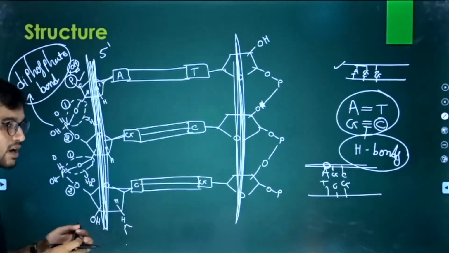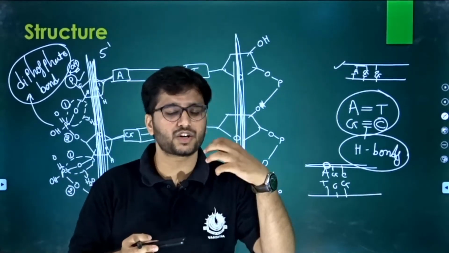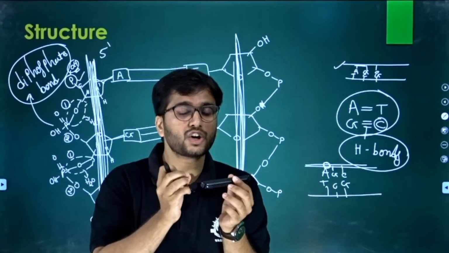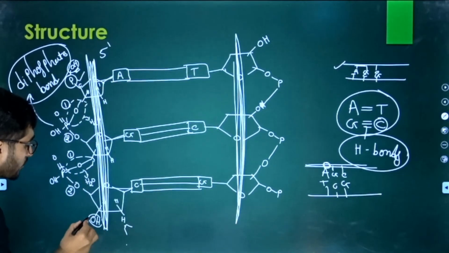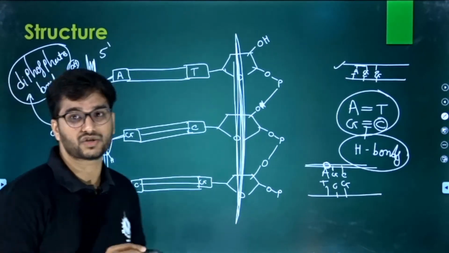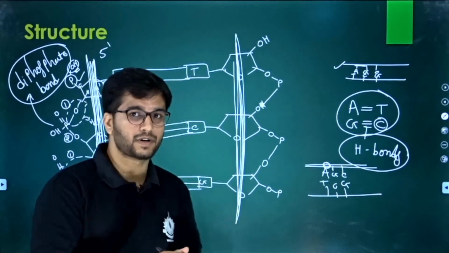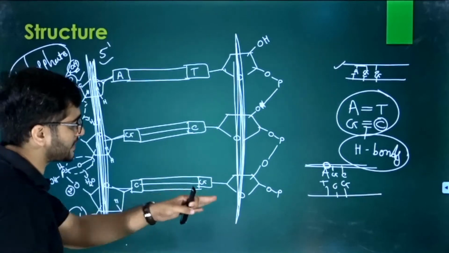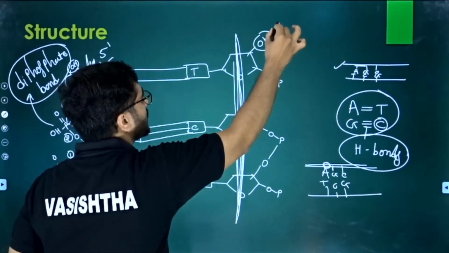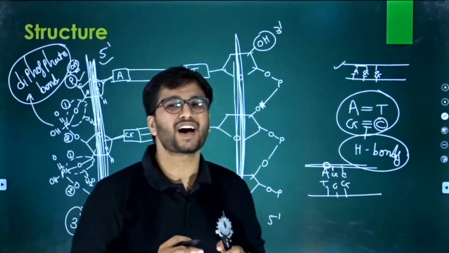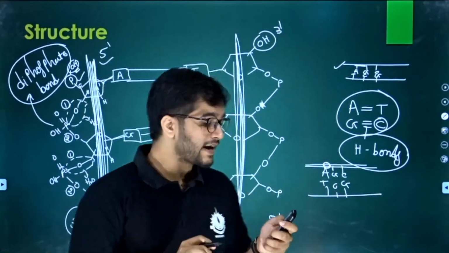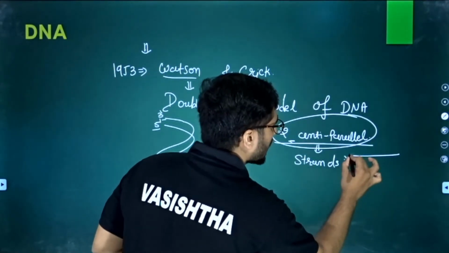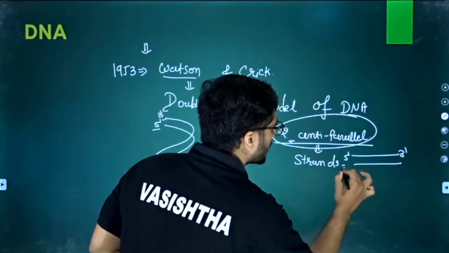And at the end, whether you bind a thousand or a billion nucleotides, the last nucleotide molecule always remains with what? It always remains with the OH on the third carbon. So that's why it is the 3' end. This is 5', this is 3'. Let's see. These are inverted. That means here the 3', here the 5'. So I think now you get everything very clear that in the structure of DNA, the strands are anti-parallel. One is 5' to 3', another one is 3' to 5'.